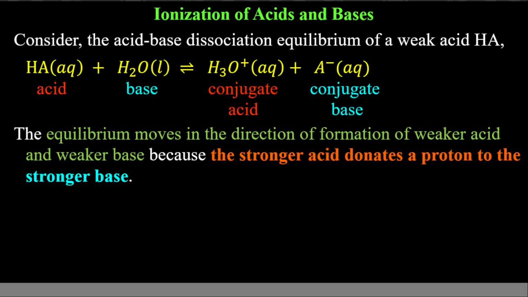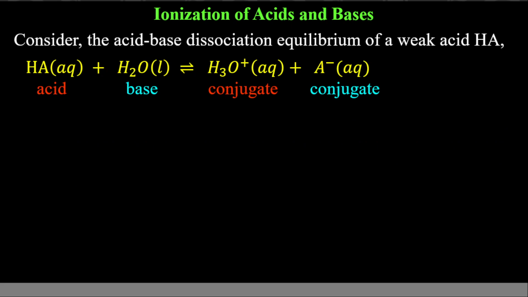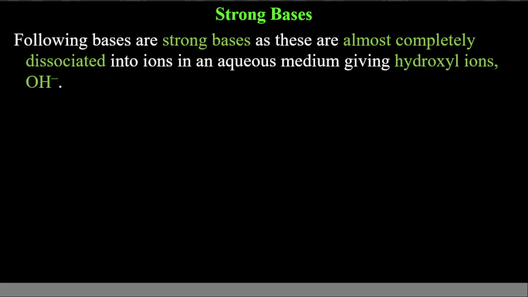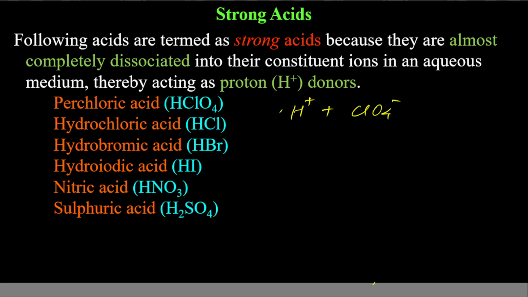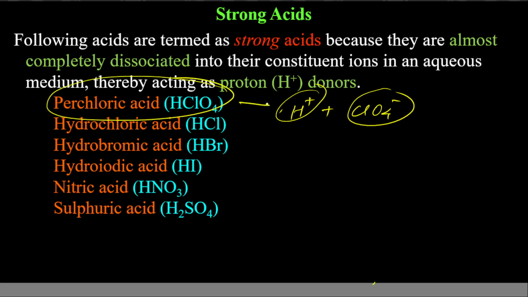Now what is important to remember? The equilibrium moves in the direction of formation of weaker acid and weaker base. And the reason is very simple, because weaker acid and weaker base will not get ionized. We have talked about strong acids and strong bases. It means they fully get converted to their ionic forms. If these are strong, these will get converted to their ions almost 100%.